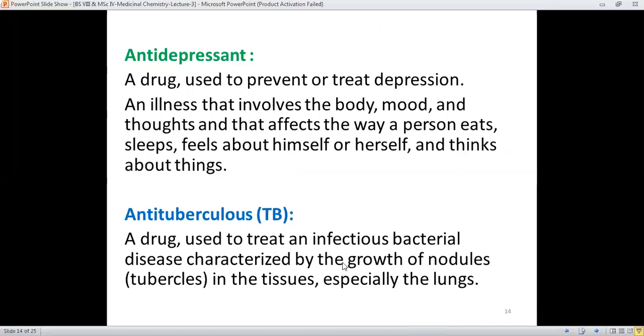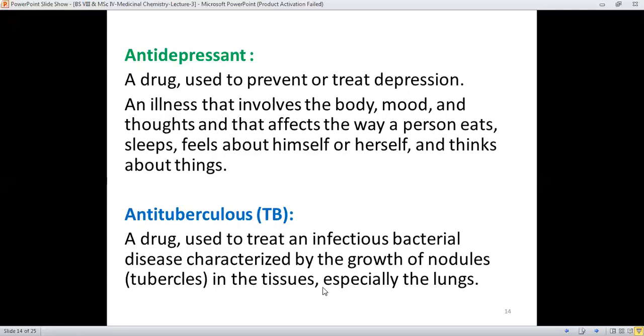of the drugs. An antidepressant is a drug which is used to prevent or treat depression, and depression is what type of illness? It's the illness which involves the body, mood, and thoughts, and that affects the way in which the person eats, sleeps, feels about himself or herself, and thinks about things, about nature, about the surroundings, how he or she will think.